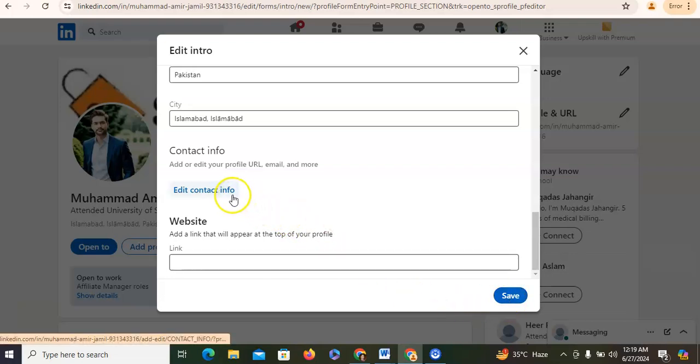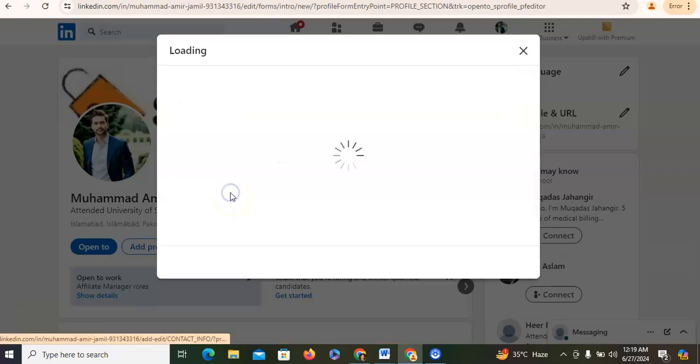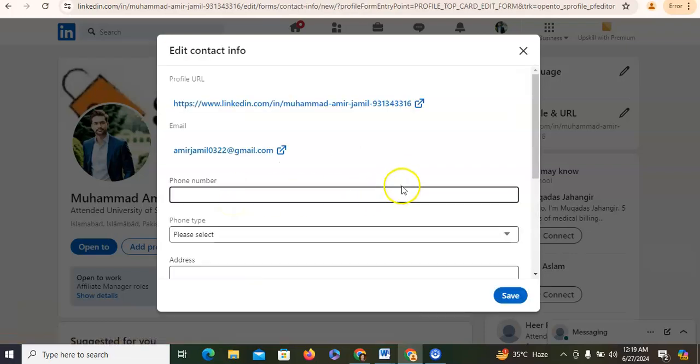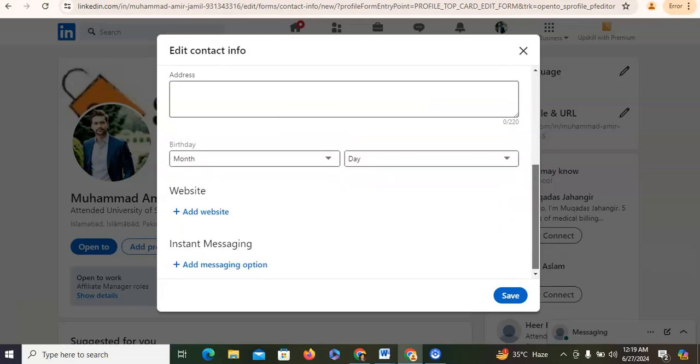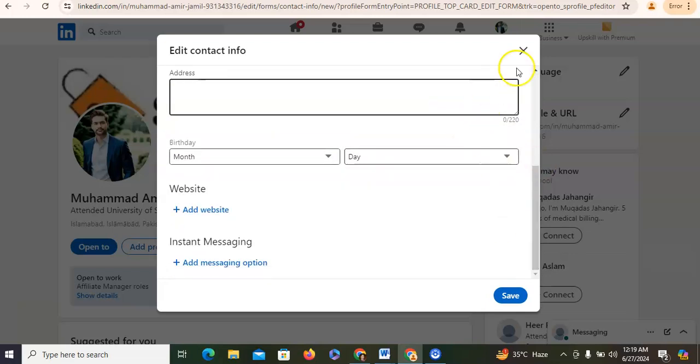And if you want to edit your contact info, like your phone number and email address, you just need to click here, and from here you can write your phone number and anything according to your requirement.